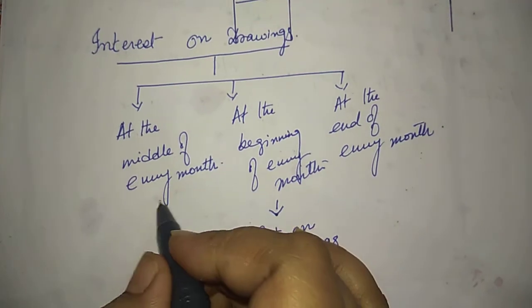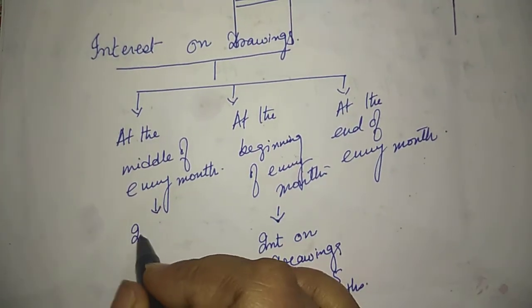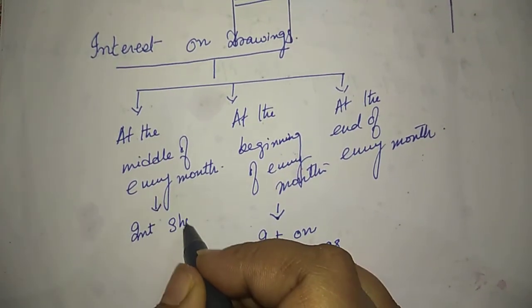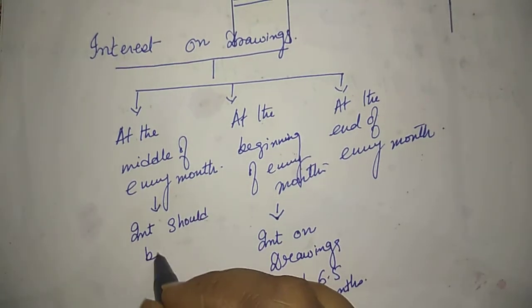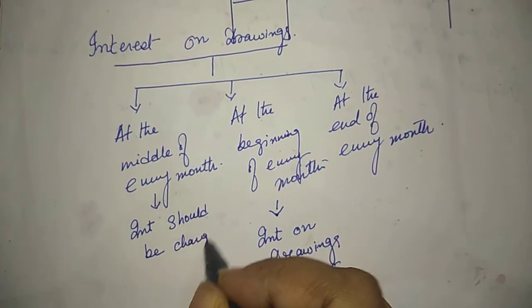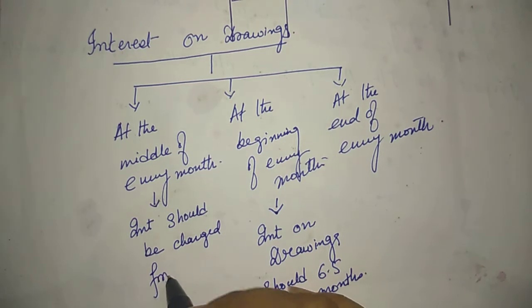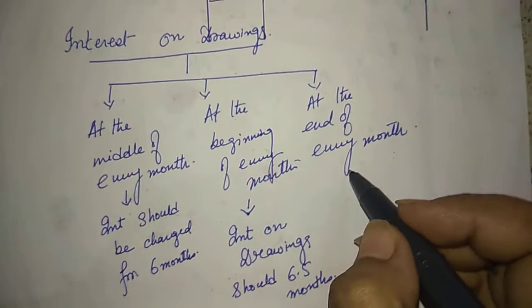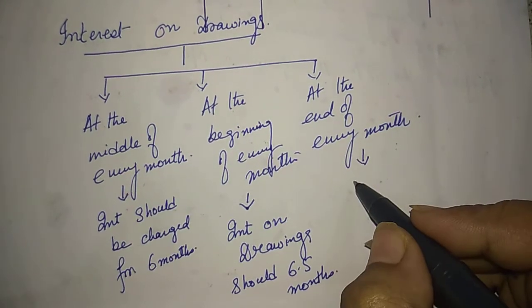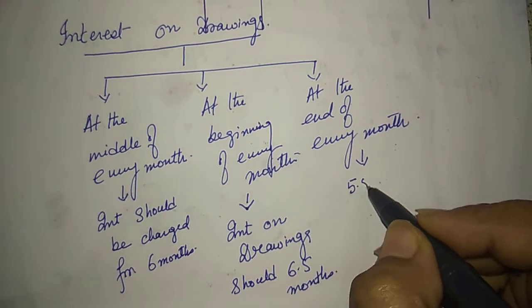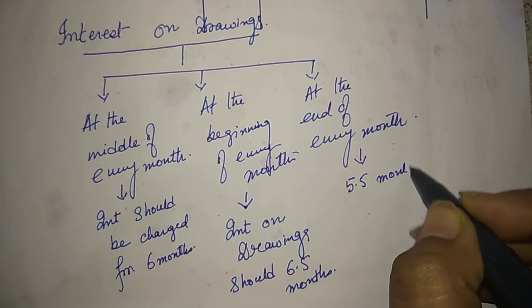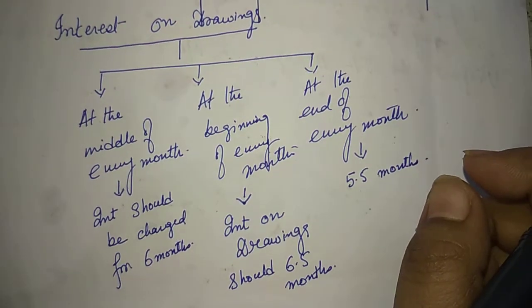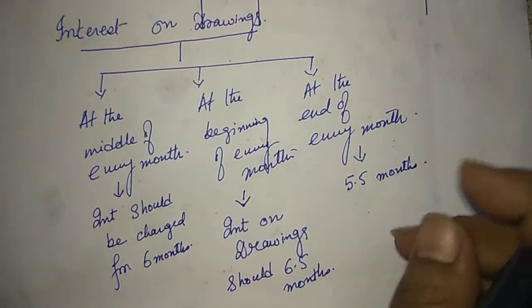If the drawing is made at the middle of every month, then interest should be charged for 6 months. If the drawing is made at the end of every month, then interest on drawing should be charged for 5.5 months. Rate of interest would be given in the sum.